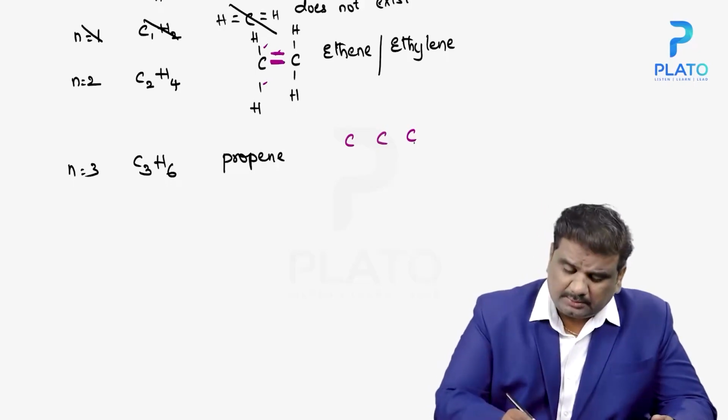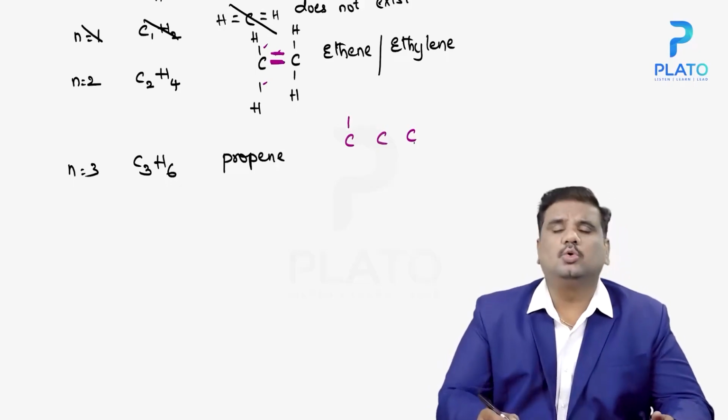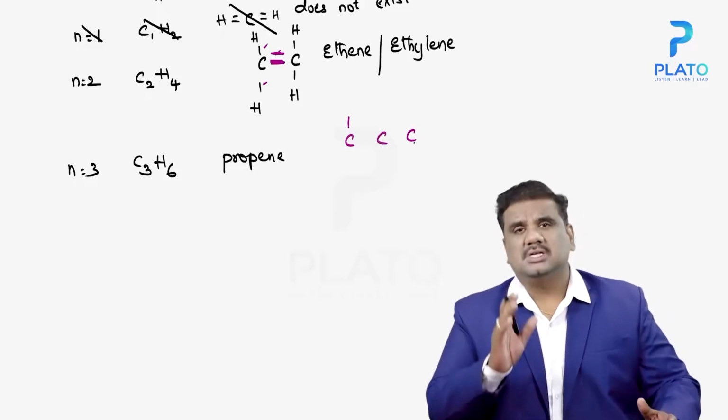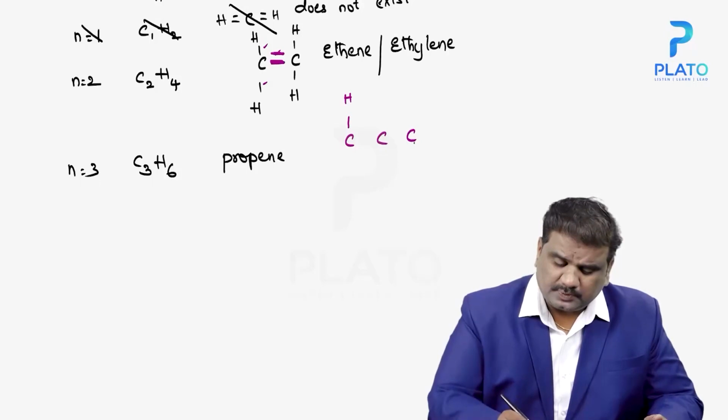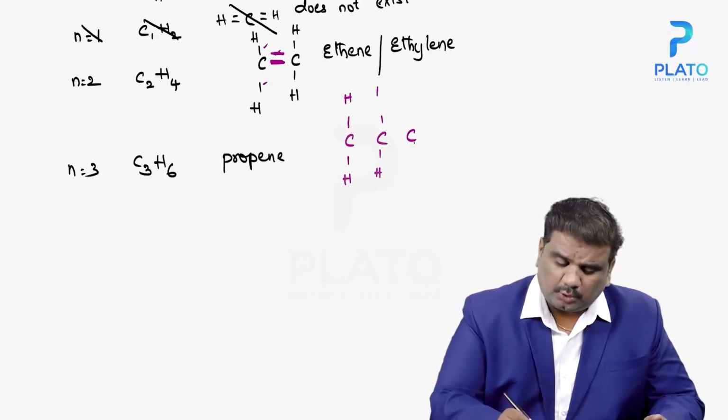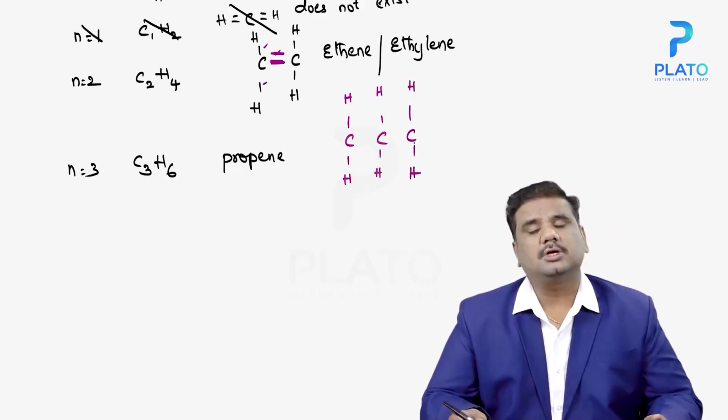Each carbon is bonded to, in total, how many hydrogens? Totally 6 hydrogens. Suppose you have 1 hydrogen here, 2 hydrogen here, 3rd hydrogen here, 4th hydrogen, 5th hydrogen, and then 6th hydrogen here.